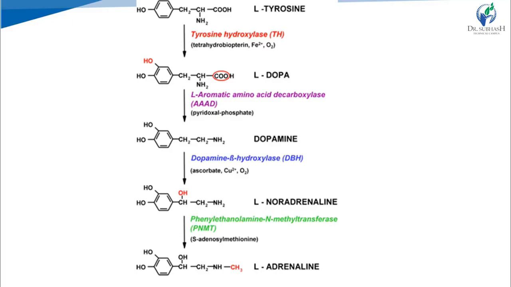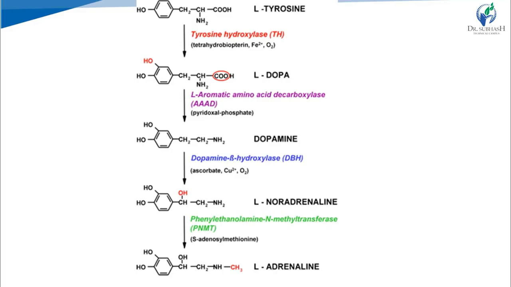Here with these enzymes, tetrahydrobiopterin, pyridoxal phosphate, ascorbate, and S-adenosylmethionine are the cofactors of these enzymes, which are written under the name of the enzyme.